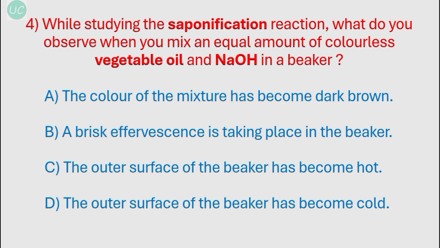C, the outer surface of the beaker becomes hot. This is true. The saponification reaction is an exothermic reaction and hence a lot of heat is evolved, so the outer surface of the beaker will become hot. And option D, the outer surface of the beaker has become cold. This is wrong. Saponification is not an endothermic reaction, it is an exothermic reaction. So here option C is correct.